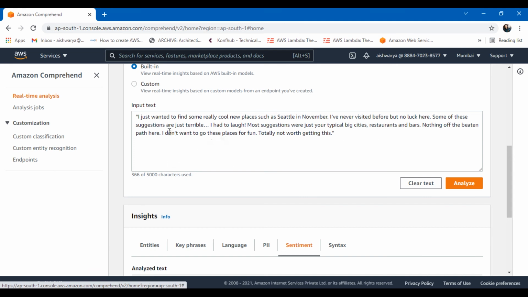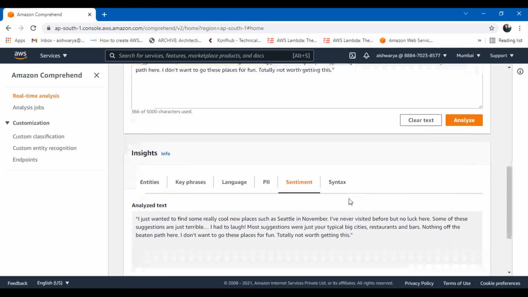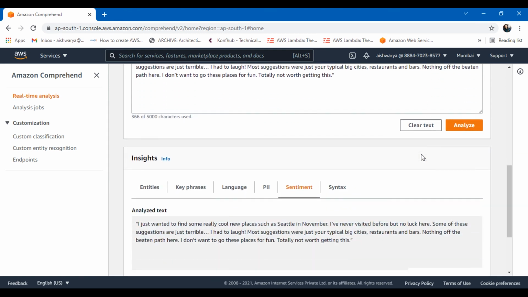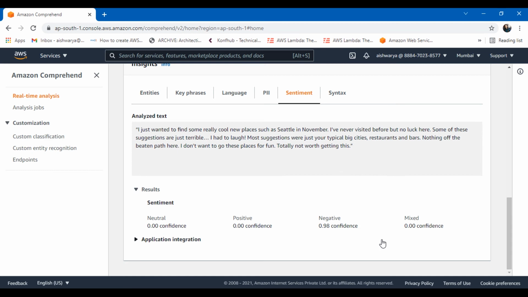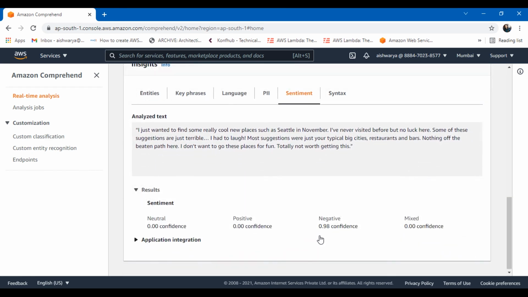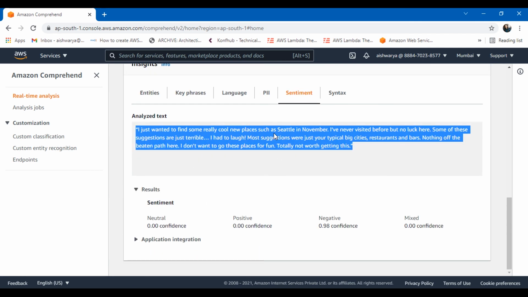So basically, once we read this, we also get that it's kind of negative. This is what it has done without even human analysis of whether this is negative or positive or what kind of sentiment is there. It is giving us directly. It has made the process even easier. So this is how it works. It is very straightforward. You can experiment with multiple kinds of text and analyze what the sentiment is, what the language is, what the entities are, what the key phrases are in that. Everything you can understand.